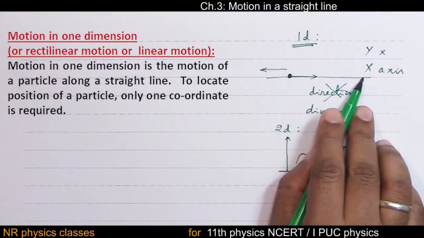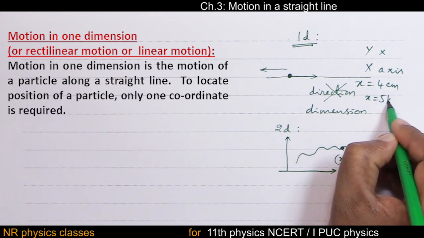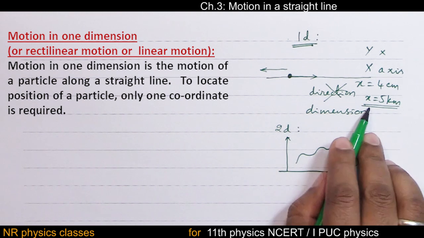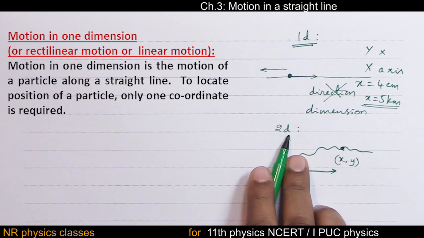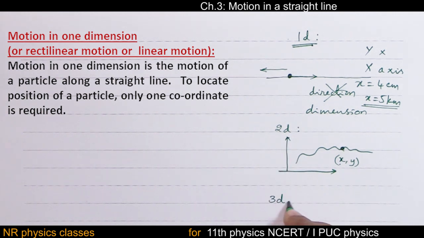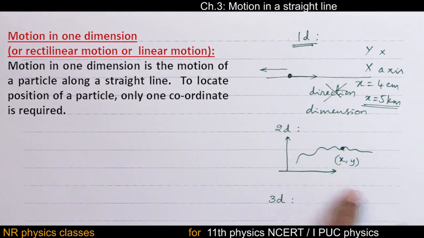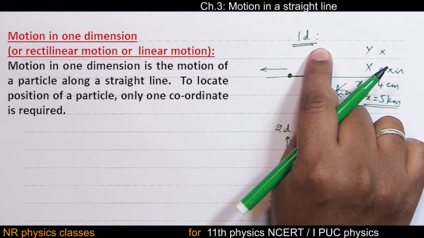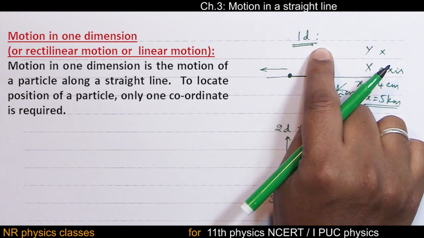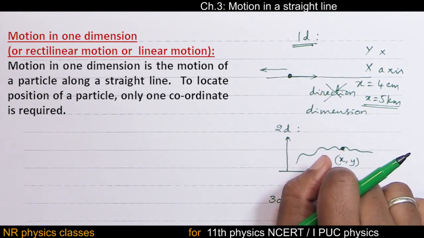But here only x equal to 4 centimeter, x equal to 8 kilometer. See, only one coordinate is required. That is why one dimension. Two coordinates means two dimensions. Three coordinates, three-dimensional motion. So we will be covering these two in different chapters. Right now in this chapter, let us cover only one dimension. Motion in one dimension is the motion of a particle along a straight line. To locate the position of a particle, any one coordinate is required.